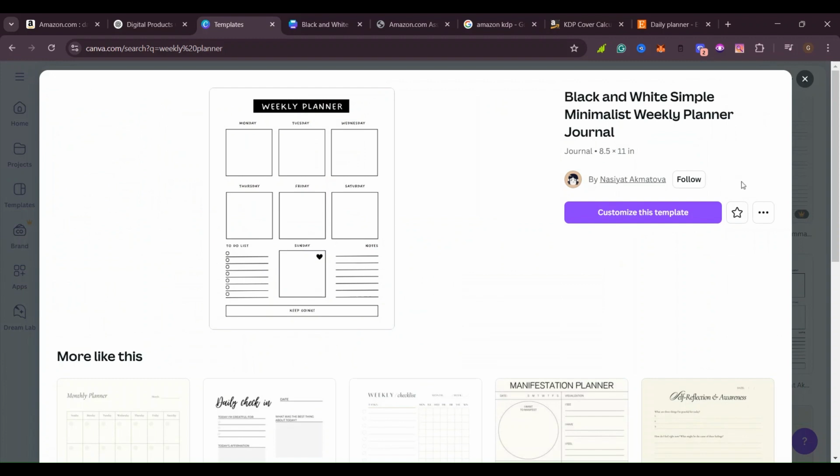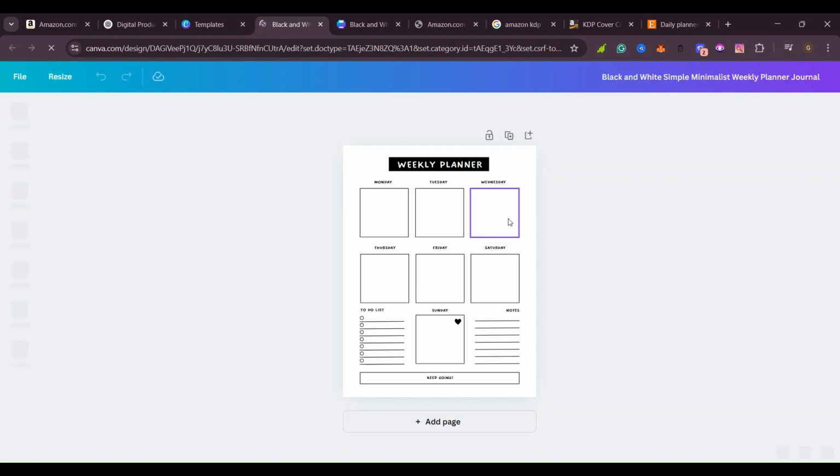Yes, so I'm going to click here on customize. As I've already told you, when we click on customize, we can make this design become our own. That means we will not get into any copyright problems, any copyright issues. When I click on customize, Canva is going to take me to a page where I can change this page and turn it into my own and make it feel good, change the colors and change everything. So this is how our page looks so far.